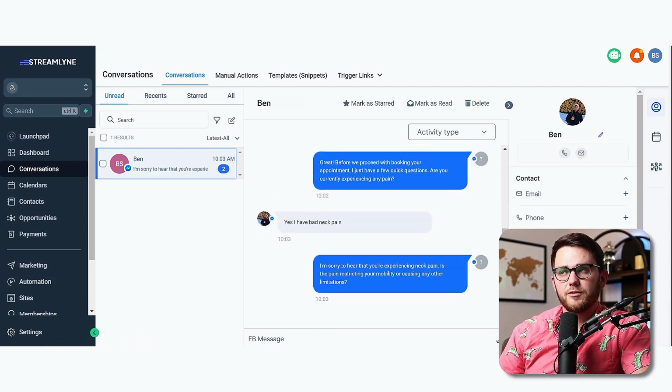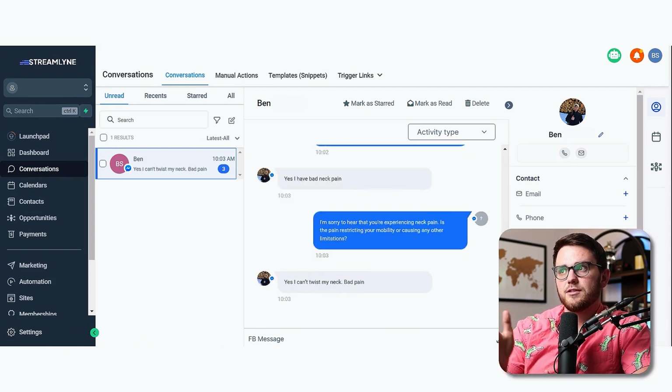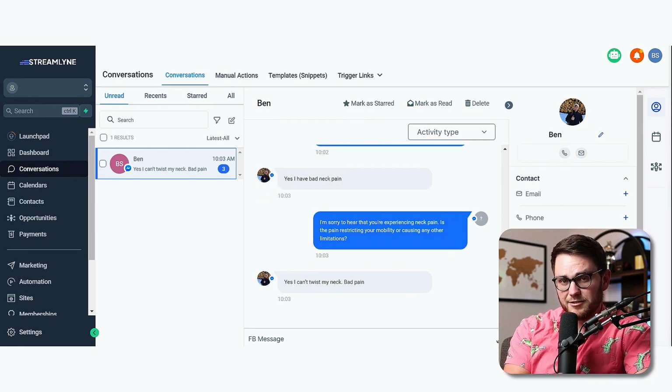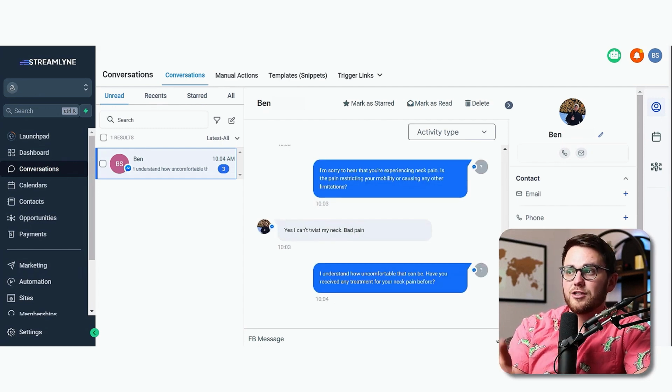And you can obviously set it to ask whatever your niche or client needs, but for this example, let's say your client wants to get the reason for the visit. So it asks about the type of pain, then it asks if it's restricting anything, and so on. And at the end of the conversation, it empathizes with the customer and gently prompts them to come in for a visit. Now, to be clear, this is what helps this stand out above HighLevel's conversational AI.